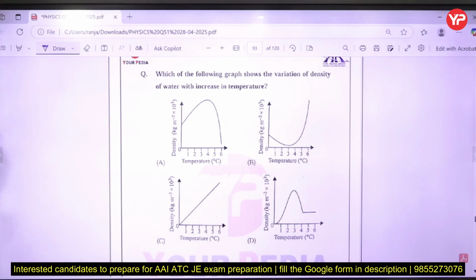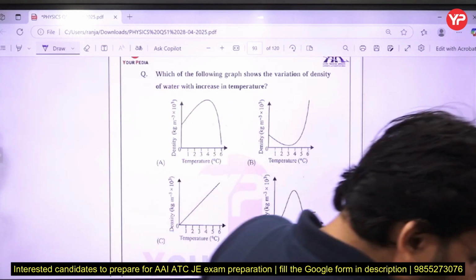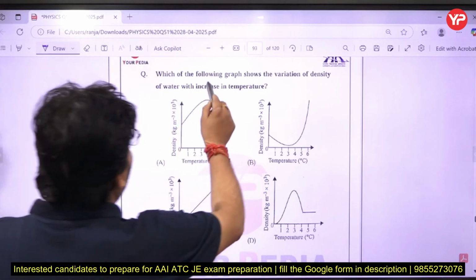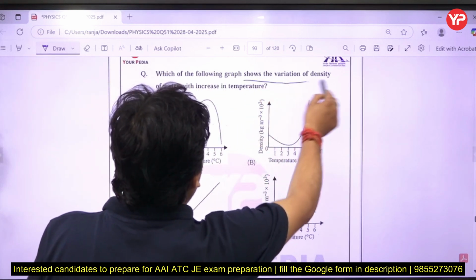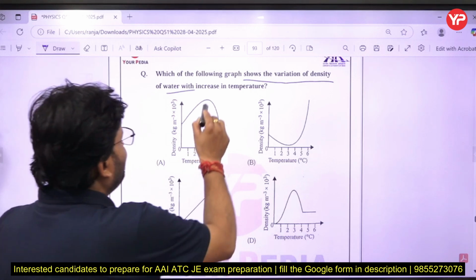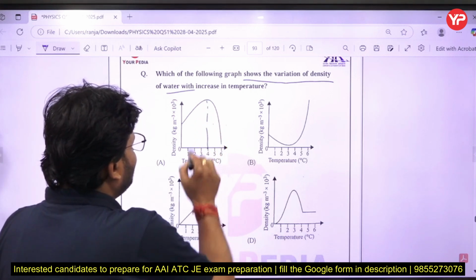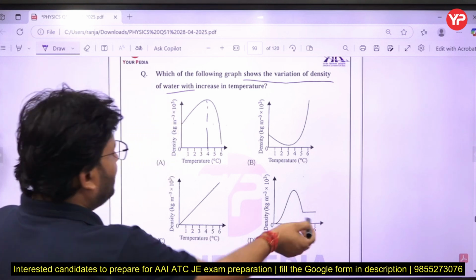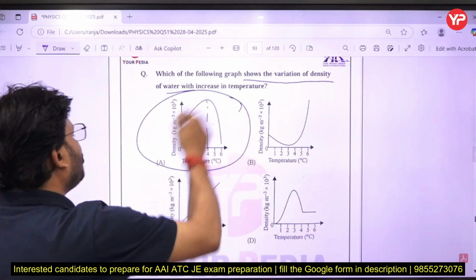Density is maximum at 4 degrees Celsius, my dear friends. So it varies, it is not constant. The correct answer will be A.